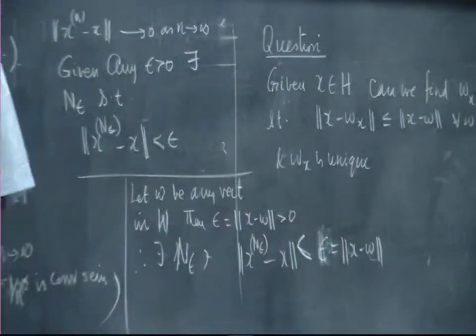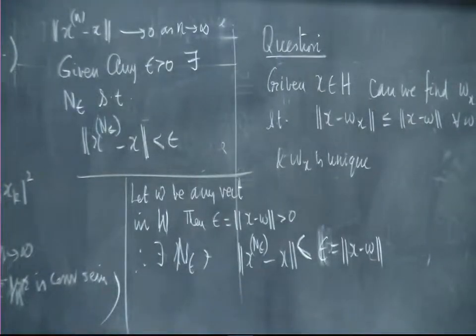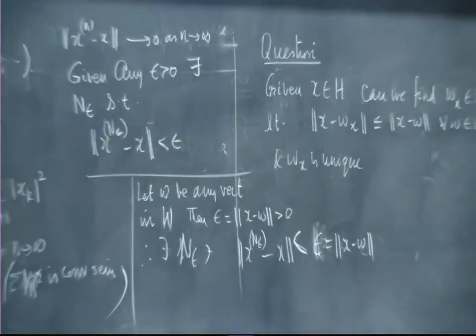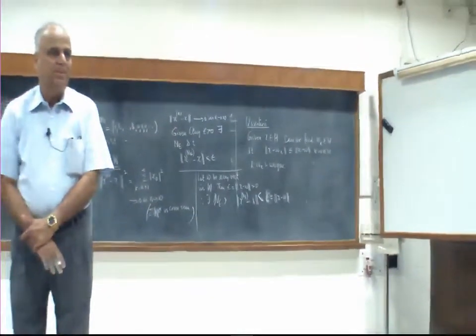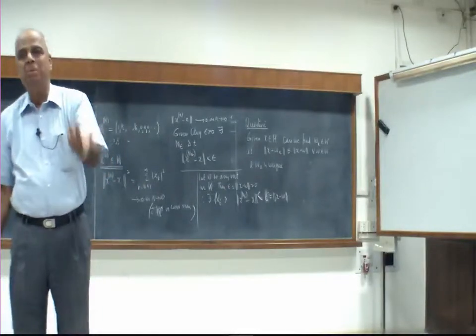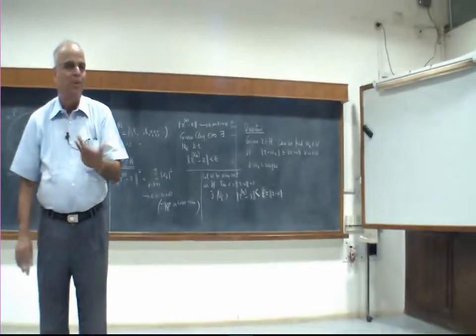Whatever vector you choose in W, there is another vector, it is just a better approximation, and therefore, there is nothing like the best approximation. Every approximation can be bettered, and therefore, there is no best.